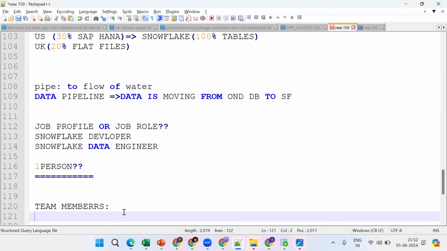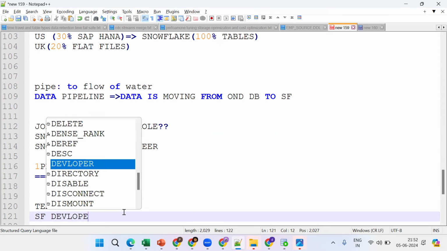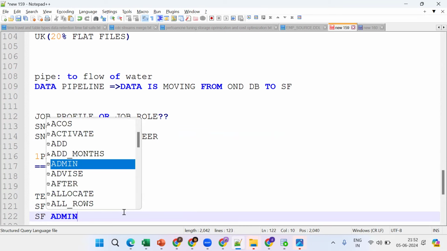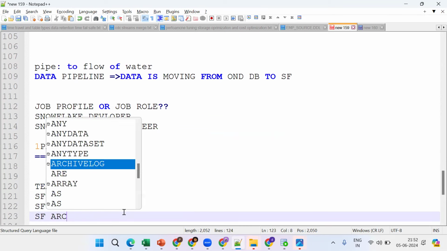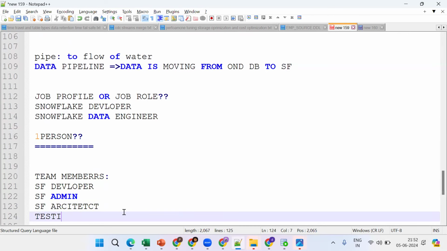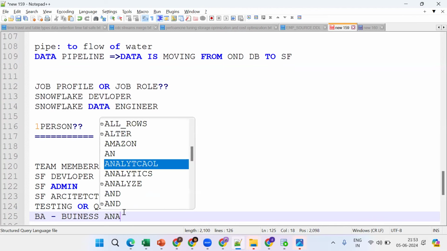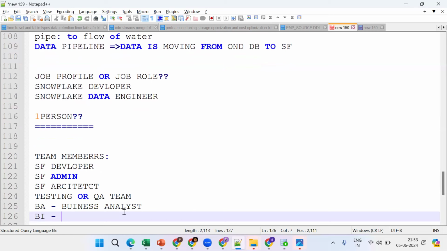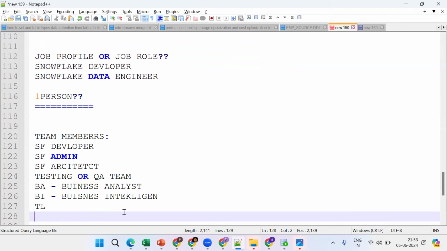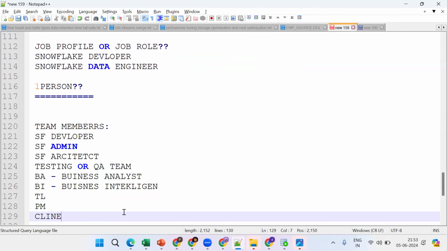A developer, so a Snowflake developer. A Snowflake admin will be there. A Snowflake architect will be there. The testing or QA team. These are basic points, but very important. Then BA is the business analyst team, business intelligence. Then a team lead, the project manager, and the client. These are the people who will be there.